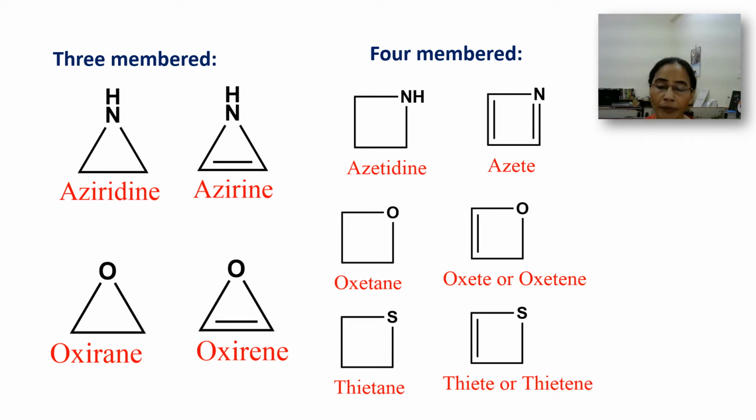In the case of 4-membered heterocycles containing one nitrogen atom, the saturated one is called azetidine, while the unsaturated one is called azete. In case of 4-membered ring system containing oxygen, the saturated one is called oxetane, while the unsaturated one is called oxetene or oxete. And the sulfur containing 4-membered heterocyclic compound which is saturated is called thietane, while the unsaturated one is called thiete or thietene.